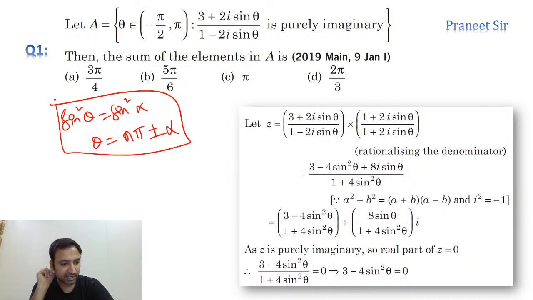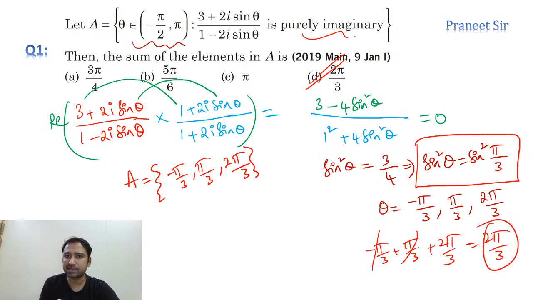So once you calculate the general solution, you didn't understand, Rajkumar? See, he is saying purely imaginary. As he is saying purely imaginary, we just calculated the real part and equate it to 0. If a complex number is purely imaginary, its real part is 0. And we just calculated the real part and equate it to 0.